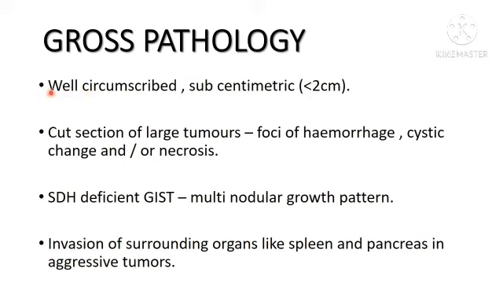The tumor is well circumscribed, with size ranging from subcentimetric in diameter to large. Cut section of a large tumor shows foci of hemorrhage, cystic change and or necrosis. SDH deficient GIST shows multinodularity. Invasion of surrounding organs like spleen and pancreas is seen in aggressive tumors.